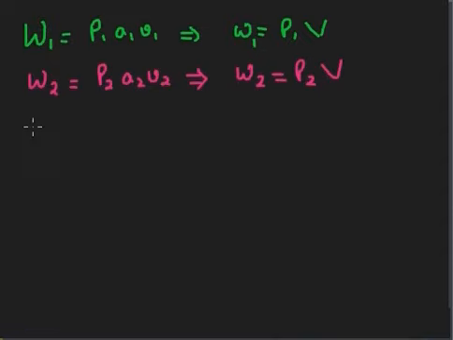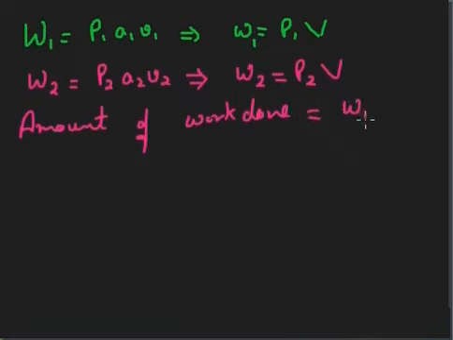So the amount of work done will be equal to W1 minus W2. From here you will find that this amount of work done, delta W, will be equal to P1V minus P2V. Clear? Till here any doubt? No, I think it's very clear.